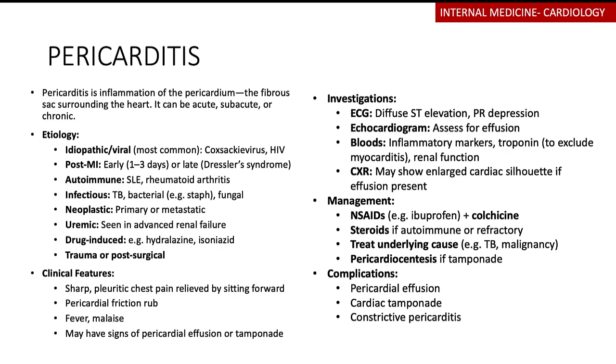Often there's a patient with maybe advanced kidney disease. They come in and they're acutely decompensated. And there's a patient that may have a pericardial friction rub. Remember that uremic pericarditis is one of the indications why you may need to take your patients for dialysis. And then it could be drug-induced, so things like hydralazine and isoniazid have been implicated, and then trauma and even post-surgical.